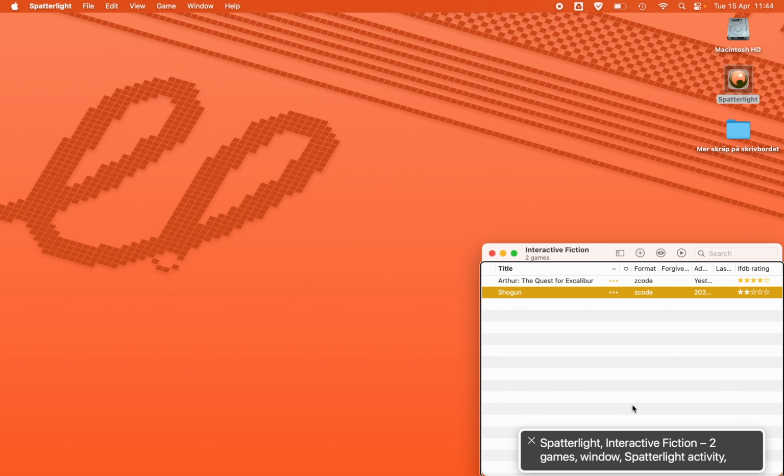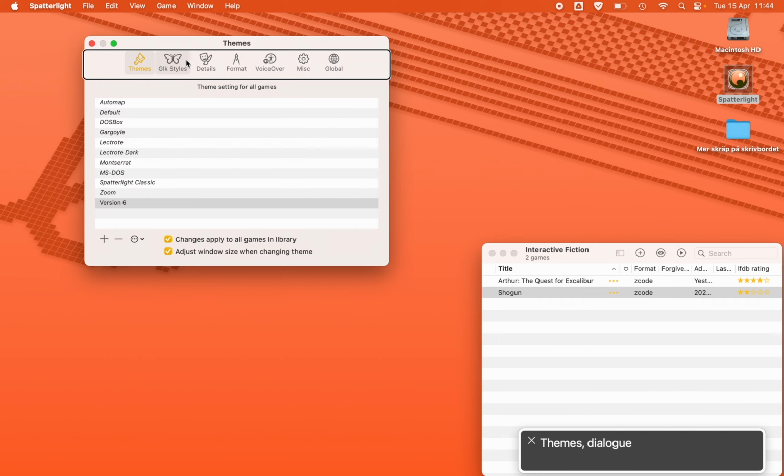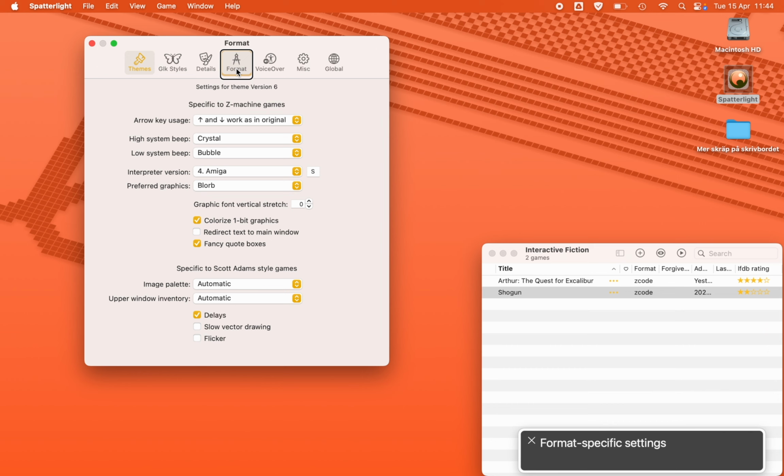Open Spatterlight. Interactive Fiction 2 Games window. Spatterlight activity. Themes dialogue. Theme setting for all games. Toolbar. In toolbar. GLK details. Format button. Format. Out of toolbar.